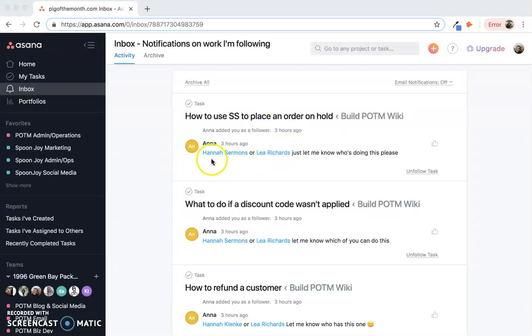Now, the comment you can see doesn't have my name in it. It has other people tagged in it, so it's not directed at me necessarily, but I am a follower, so it's important that I'm looking at this information still. I can unfollow this task if I don't think it's pertinent to me, or I can like it to let people know that I see that something's happened. I can archive it to make it disappear from my notifications main page.